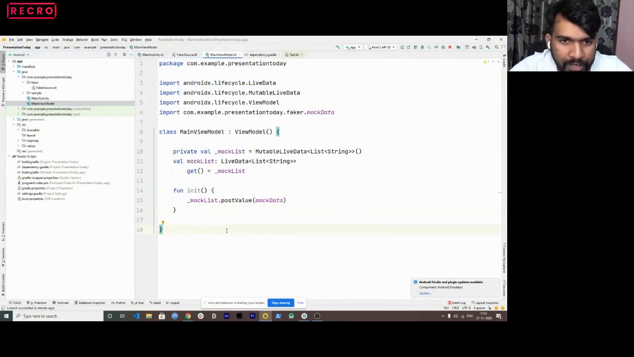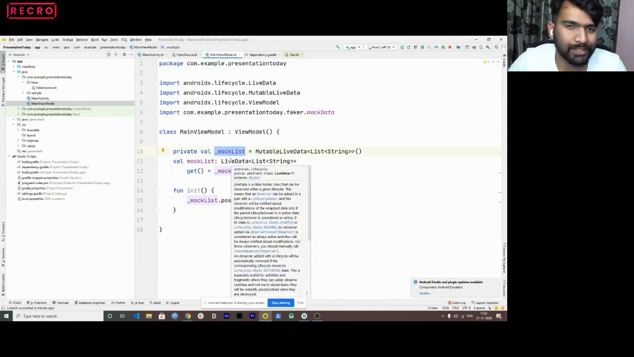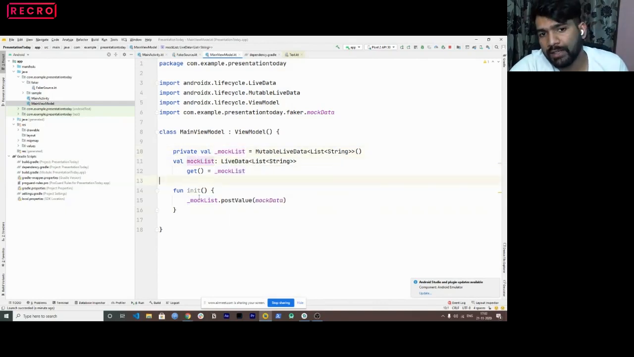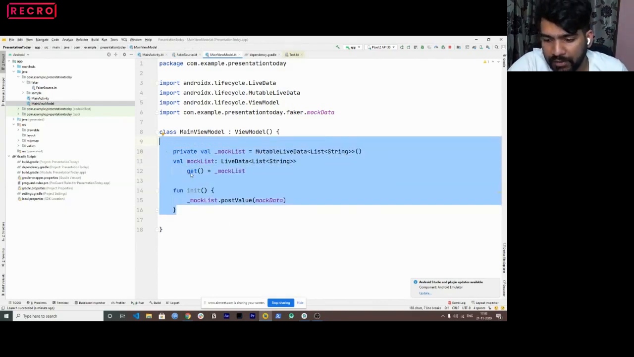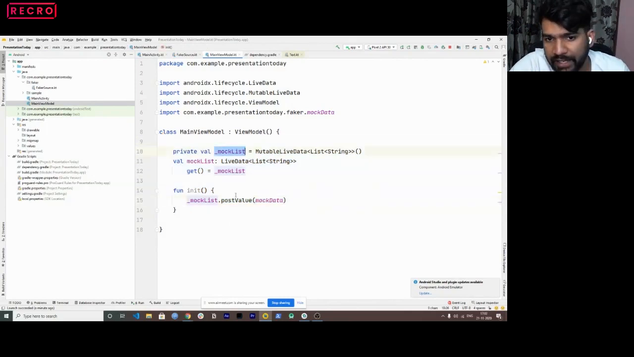Inside this view model, what I'm basically trying to do is, I'm passing a live data. So I want to show you as well how I can use this view model with composables. So that's the goal here right now. What I'm going to do is call this mock list. This is pretty self-explanatory, so I'm not going to explain. I'm just setting the data here.